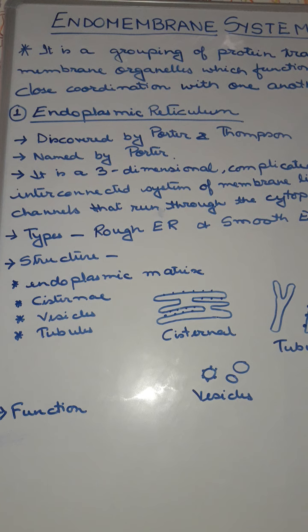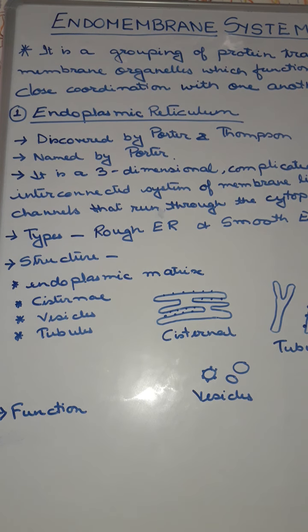Vesicles are round sac-like structures, the small round structures that you can see, these are the vesicles. And tubules are tube-like extensions which may or may not be connected to the cisternae. They may appear singly, or sometimes the same branch may be divided, branching may occur. So these are the three main basic structures of the endoplasmic reticulum: cisternae, vesicle and tubule.